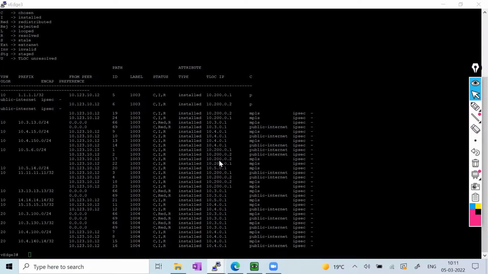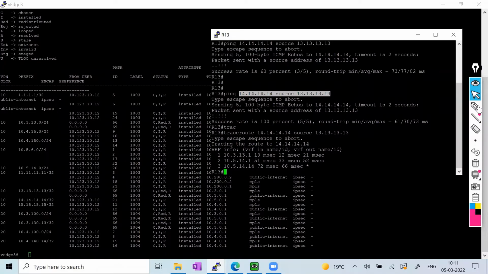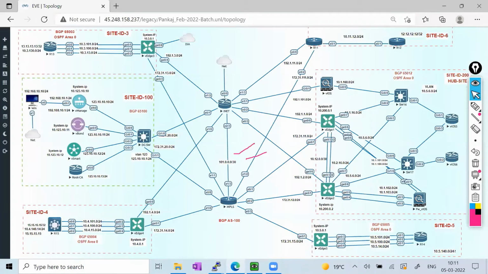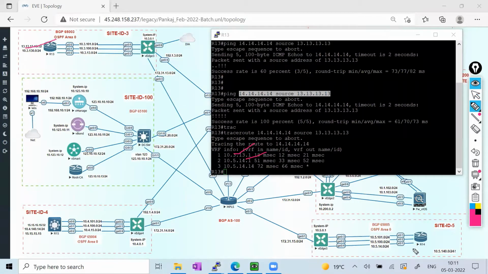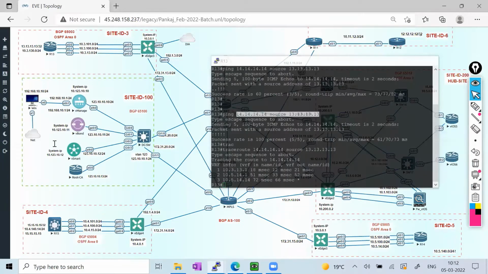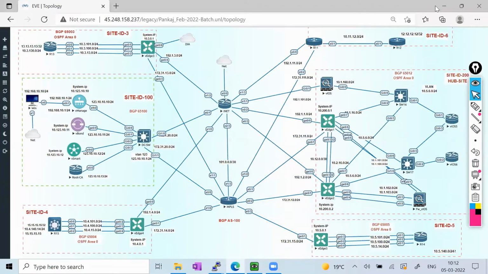Now you can see the trace is going via this site directly, from this to this, and it is landing at this location. Let me show you. You can see this is a subnet and it is reaching the destination, 14.14.14.14, configured on site 5. This is the full mesh topology right now, and that's why my output is this way. But if I apply this policy, this behavior is going to be changed.